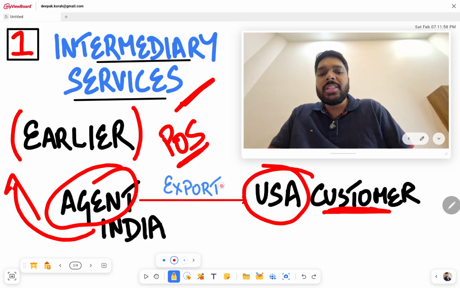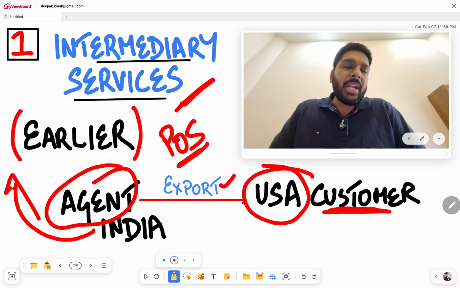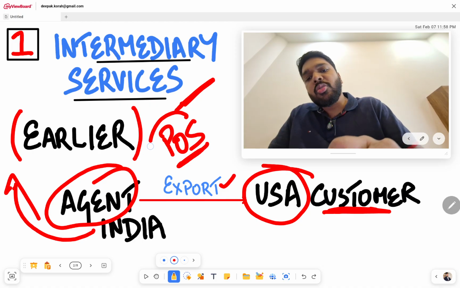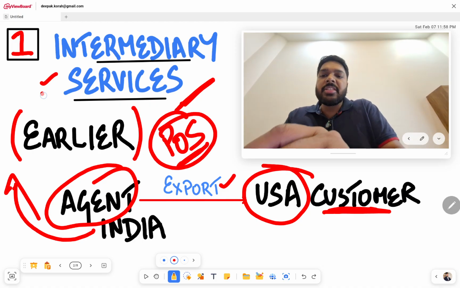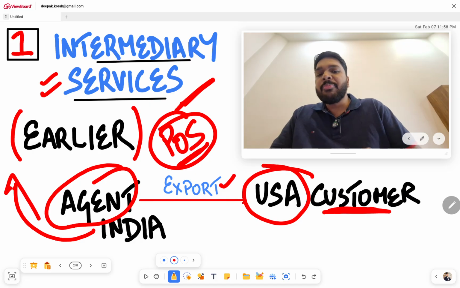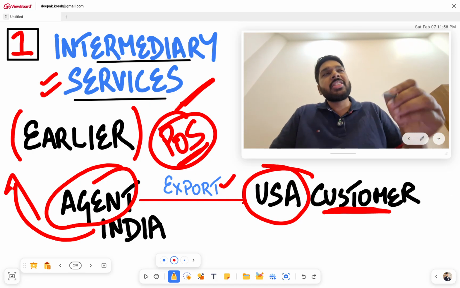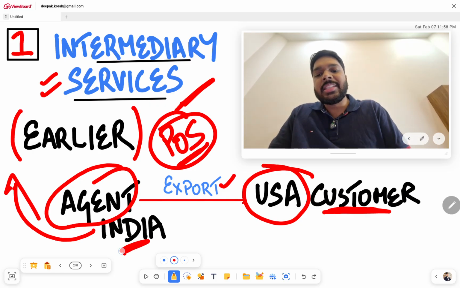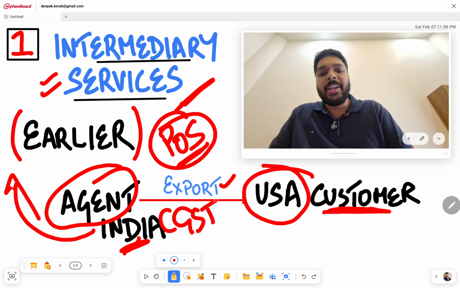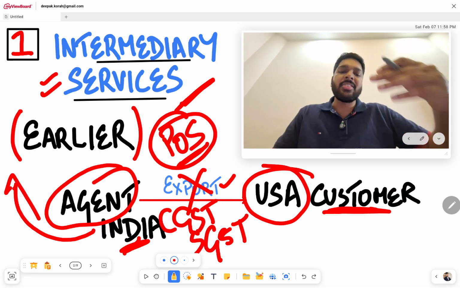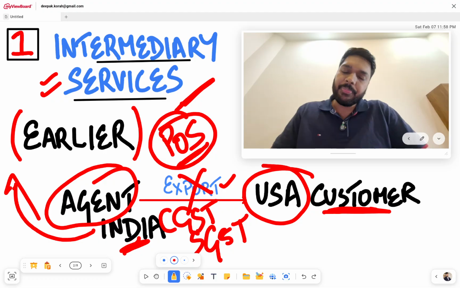Now technically this sounds like an export of service, but under GST it is not tagged as an export of service because earlier the place of supply rule said that as far as intermediary services are concerned, when an agent in India is providing services to a person located outside India, the place of supply will be the location of the supplier, which in this particular case is India itself, of the agent. So therefore CGST and SGST was liable to be paid, and this was not treated to be export of services. Therefore he did not end up paying zero tax. He had to pay CGST and SGST at 18% GST rate.